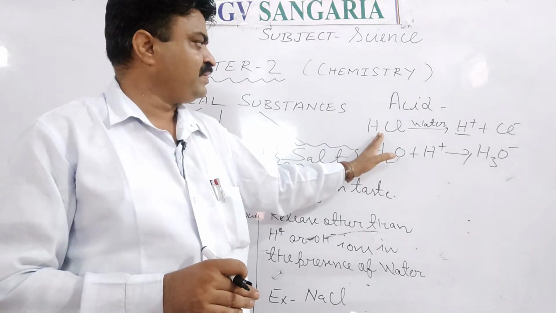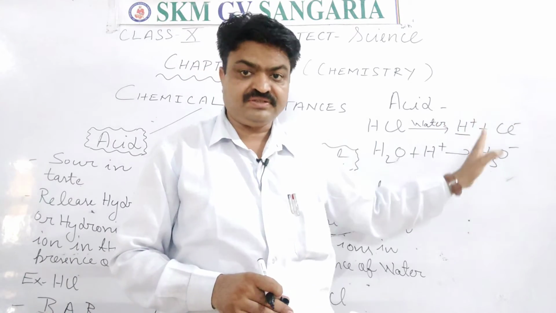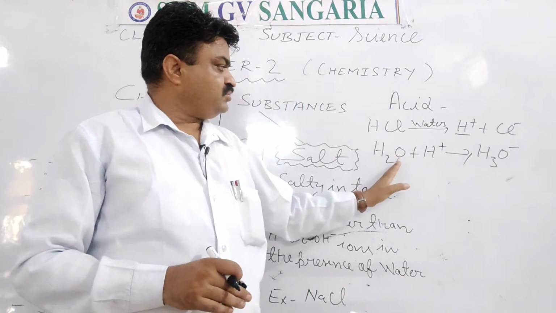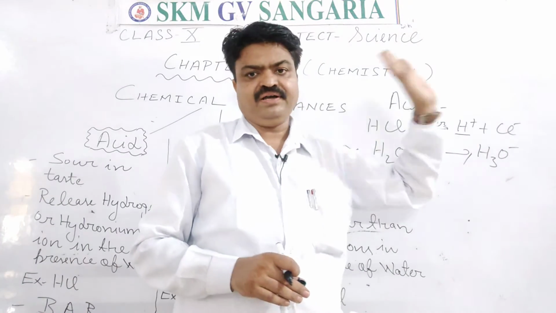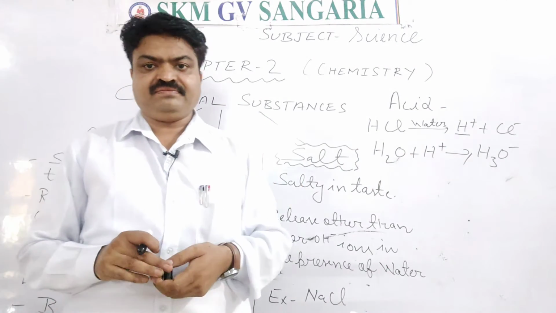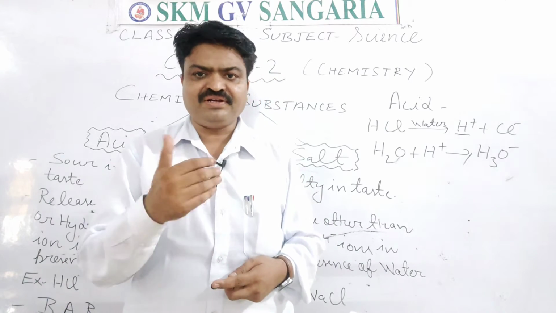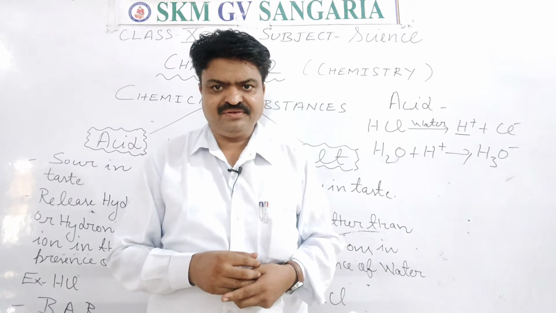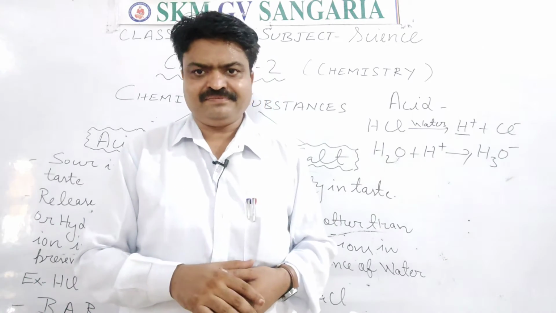Means when we put hydrochloric acid inside water, then it is dissociated into hydrogen and chloride ion, and those hydrogen ions again react with water, and what do they form? They form hydronium ion. So it is about the acid definition. And what is the common example that we use inside our body? It is hydrochloric acid. And there is one acid, students, that we use in Chinese food items, and what do we call it? It is vinegar.